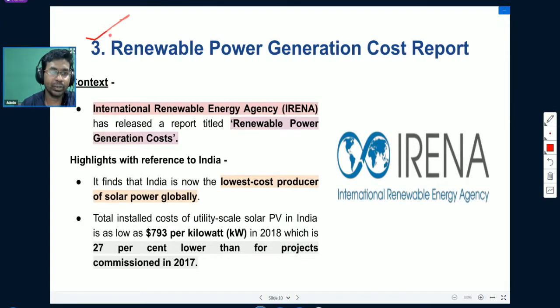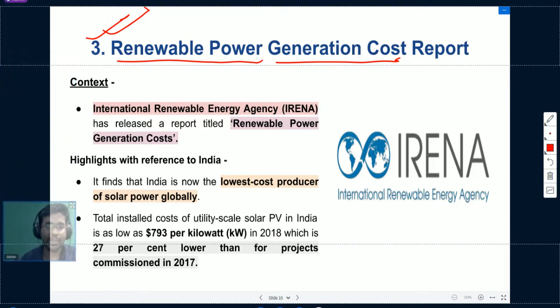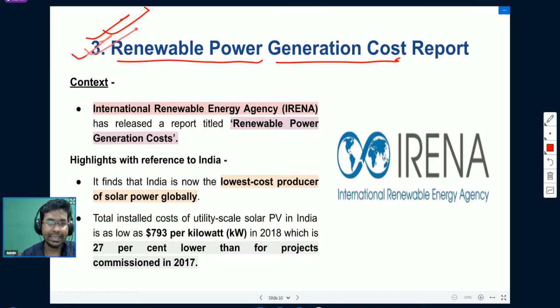So having understood about Havana syndrome, now let us move to the next topic for the day. We will understand about the renewable power generation cost report. We will understand about this report not in detail but in brief. For these reports and indices that come in news, you just need to remember the organizations that are releasing them.